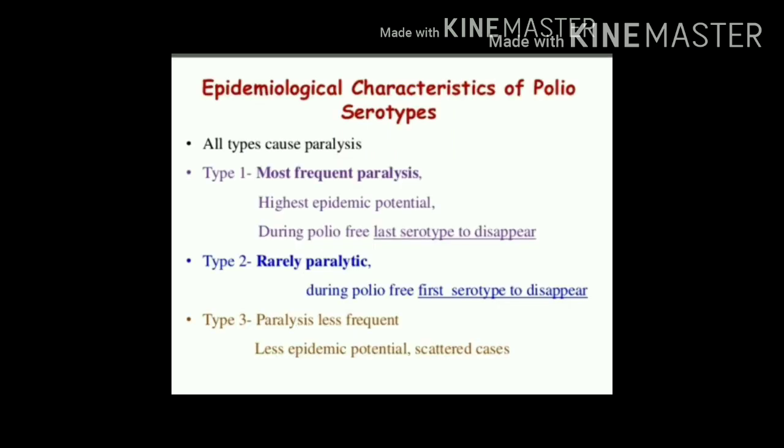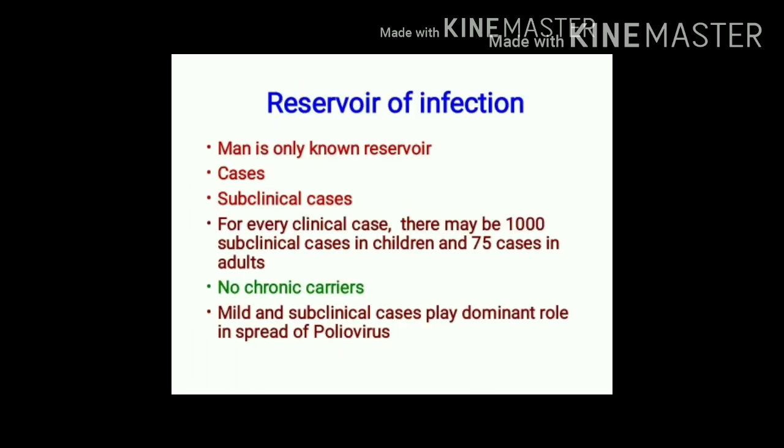Let's see the epidemiological characteristics of the three different serotypes of poliovirus. As we already said, all have the potential to produce paralytic polio, but type 1 has the highest potential to produce paralytic polio, whereas type 2 rarely produces paralytic polio and type 3 less frequently produces paralytic polio.